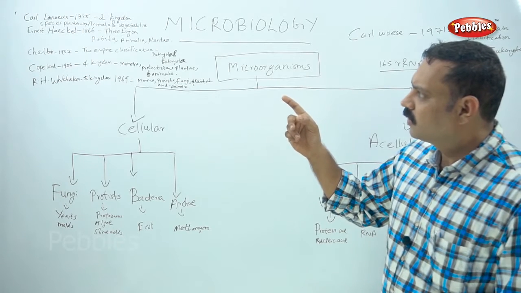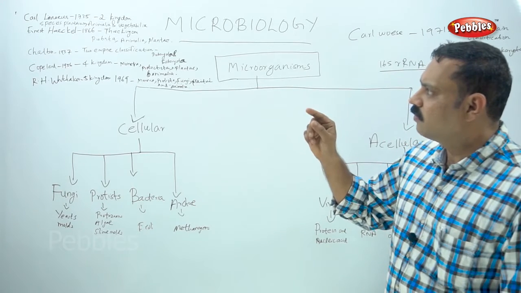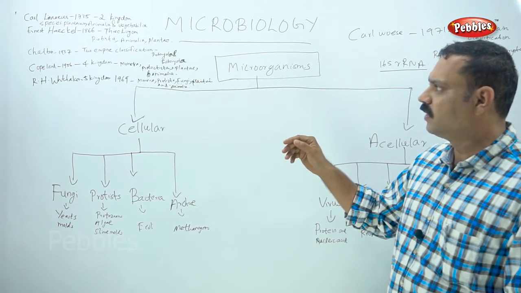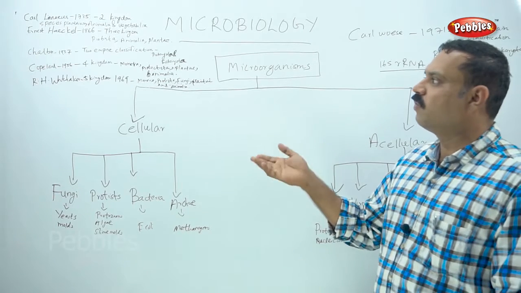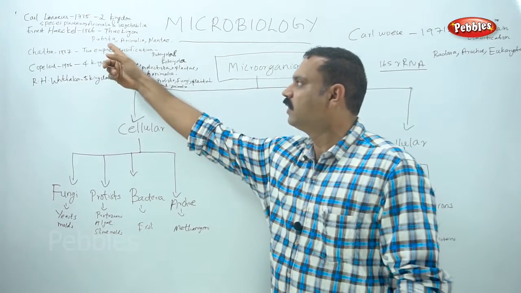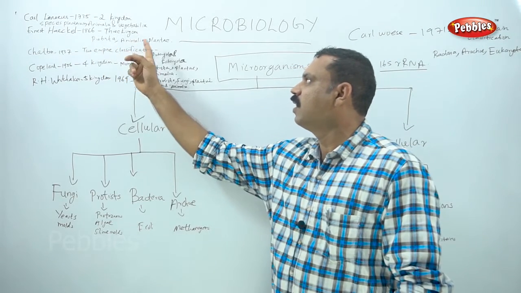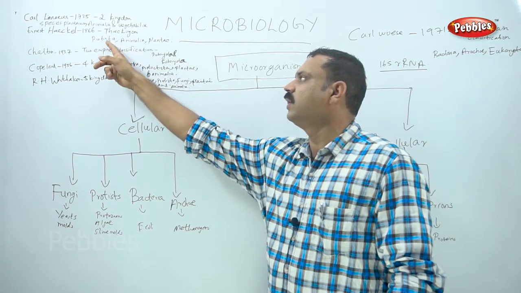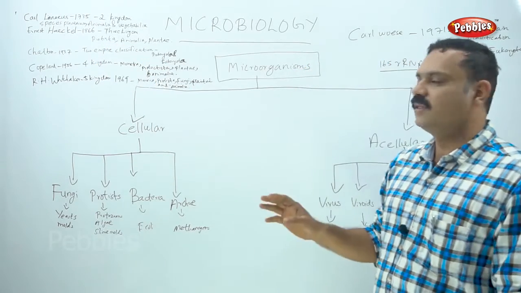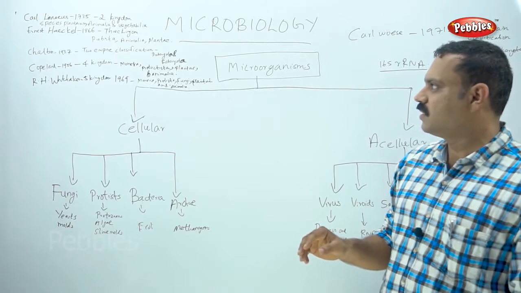Carl Linnaeus had only two kingdoms, Animalia and Vegetabilia. But in the case of Ernest Haeckel's three kingdom classification, he included one more category, known as Protista. You can see Protista, then Animalia, Plantae. Protista was introduced in the Haeckel system of classification, which was proposed in 1866.